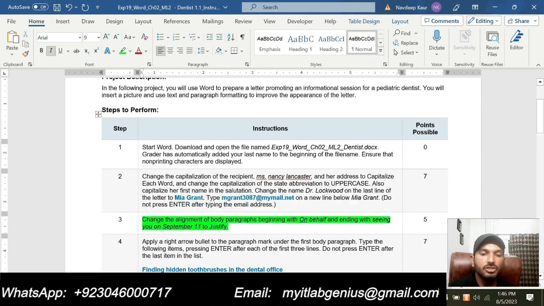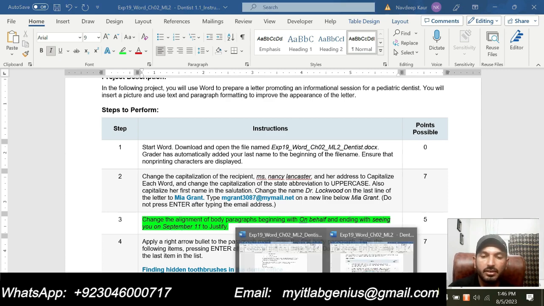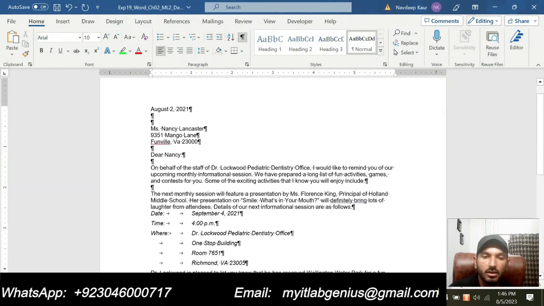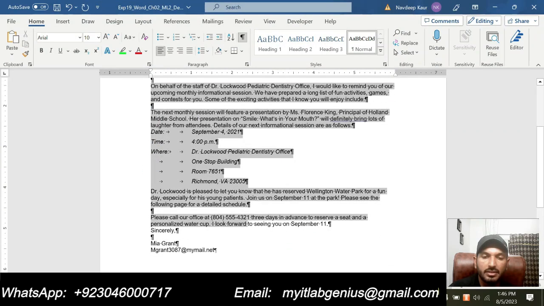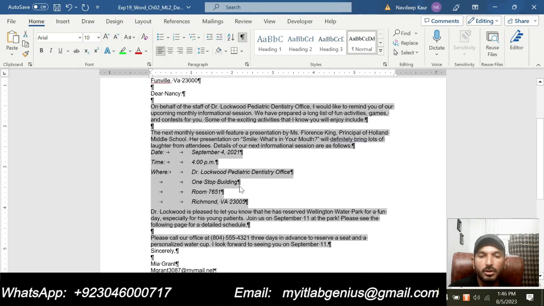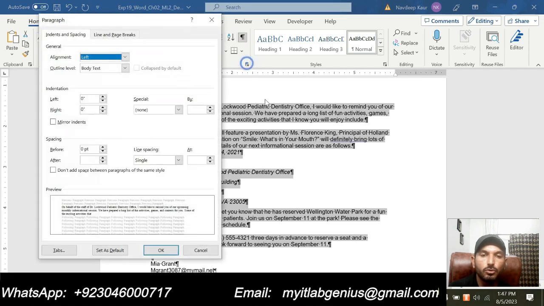Step number 3 is to change the alignment of the body paragraph beginning with "On behalf" and ending with "seeing you on September 11" to justified. So first we will select the required text, starting from "On behalf" and ending at September 11. We are supposed to select this body paragraph, and now we will make it justified. So we will go to the paragraph setting and make it justified.